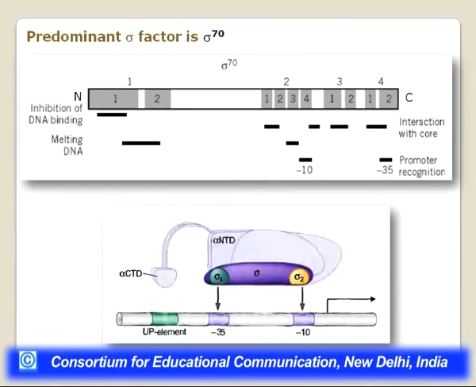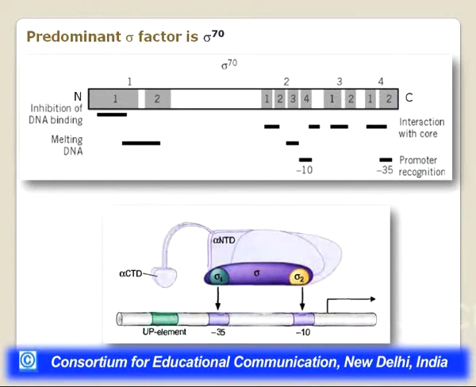So it aids in the promoter recognition, and it aids in the melting of the DNA, which will subsequently lead to the conversion of the closed promoter complex to the open promoter complex. And obviously, because it is a part of the holoenzyme, it has to interact with the core. Another activity it has is the inhibition of DNA binding, which we will subsequently see how it happens.